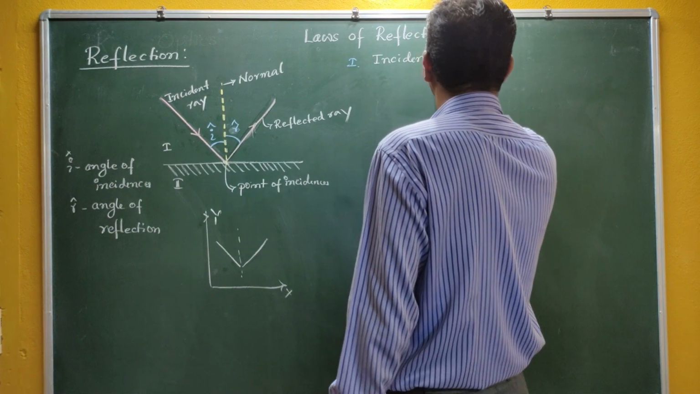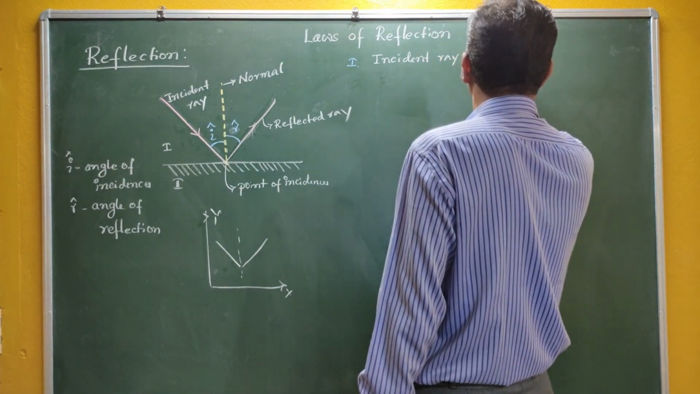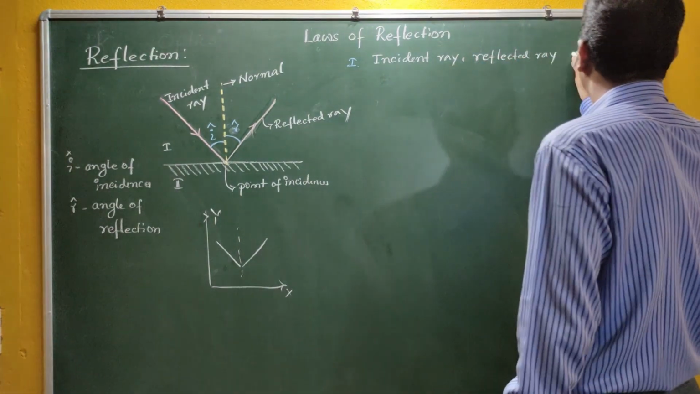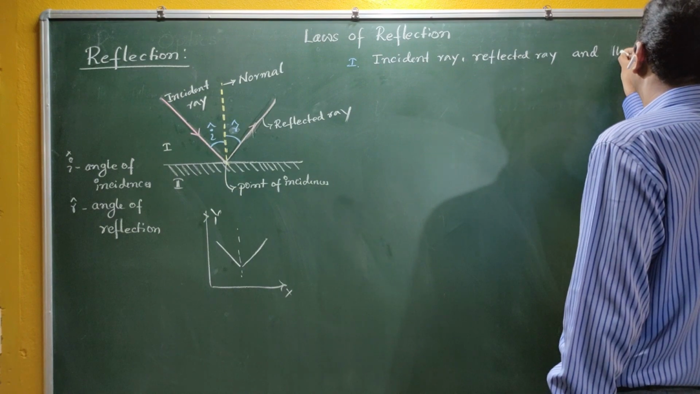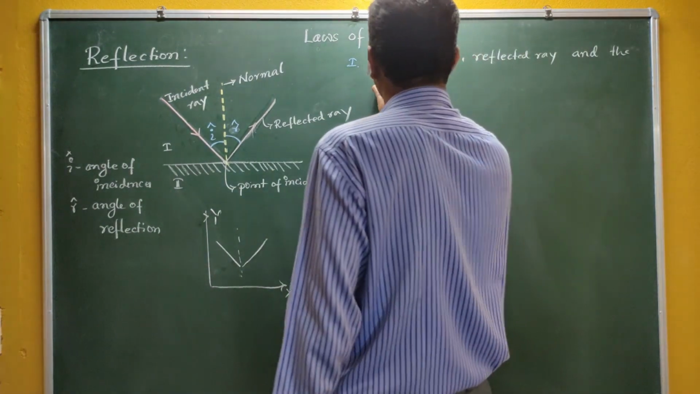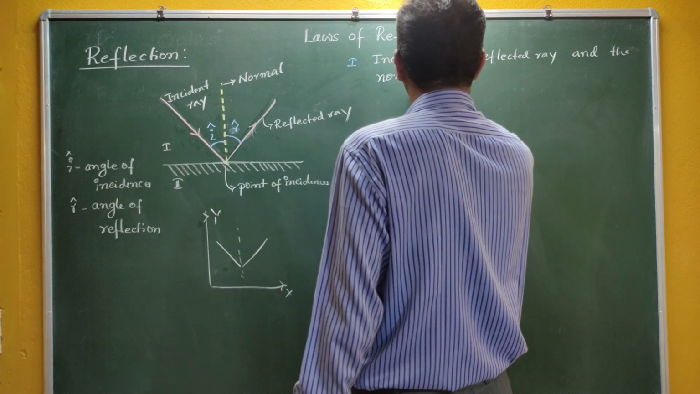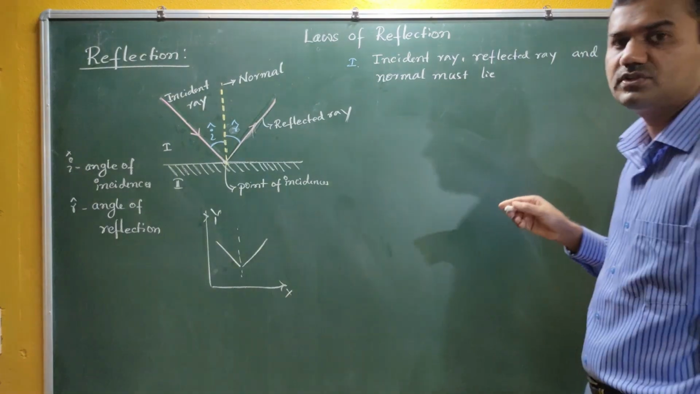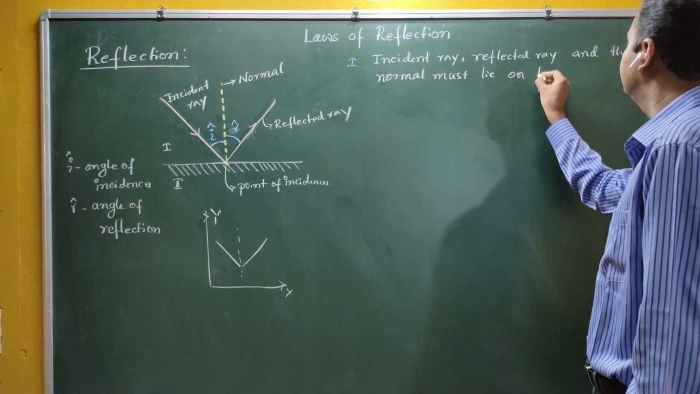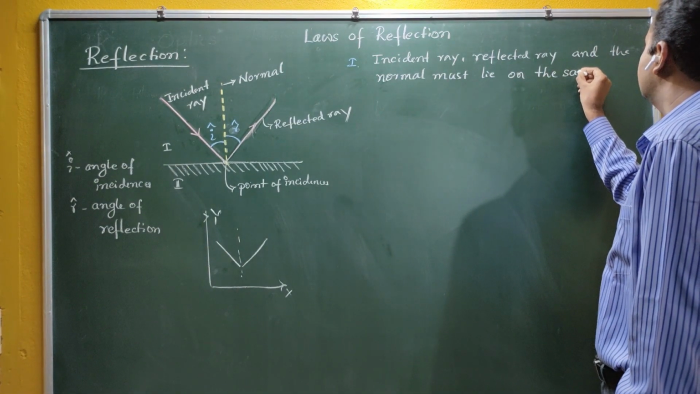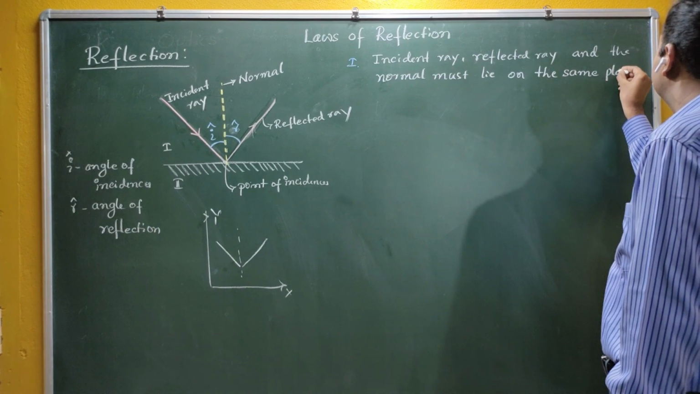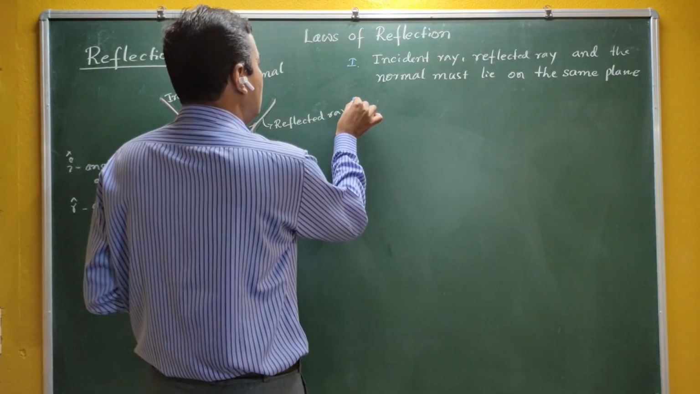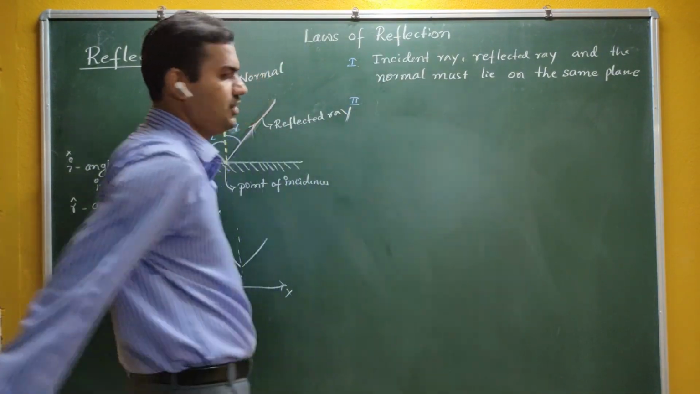Incident ray, reflected ray, and the normal must lie on the same plane. This is the first important law that reflection should obey.